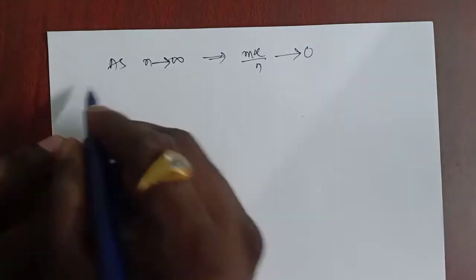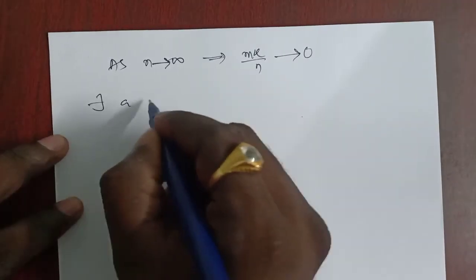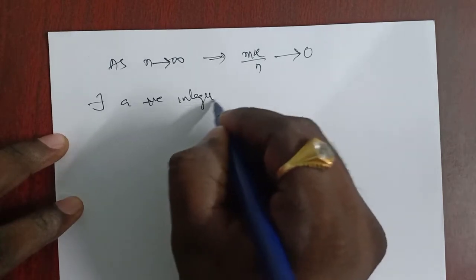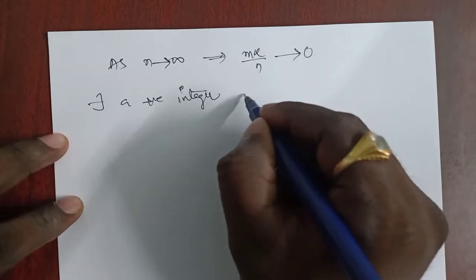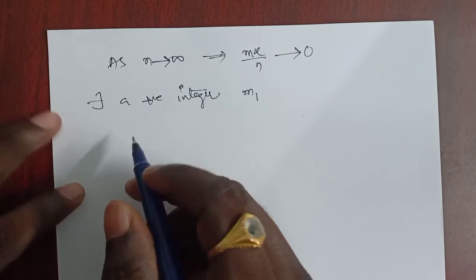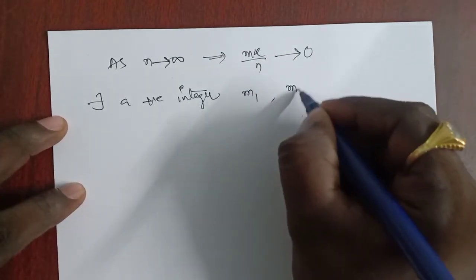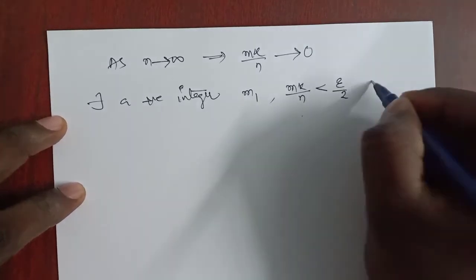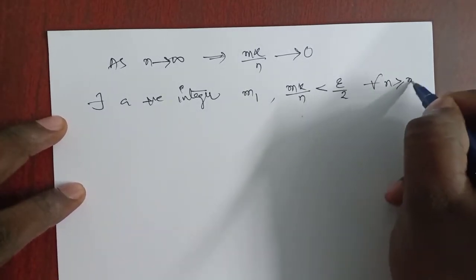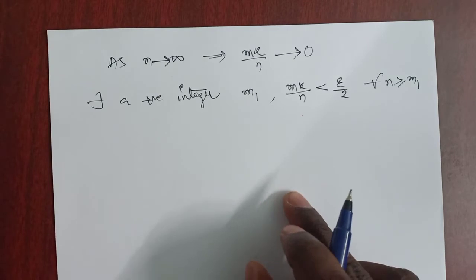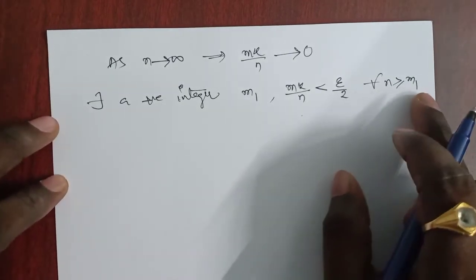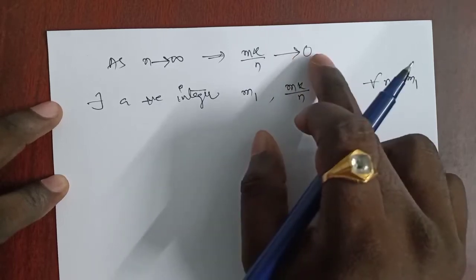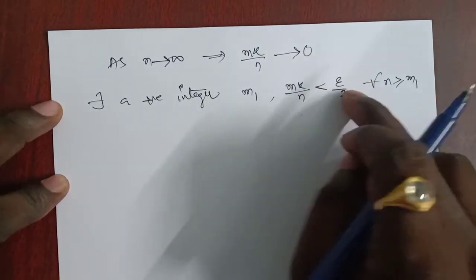So there exists a positive integer m1. I take mk by n less than epsilon by 2 for all n greater than or equal to m1. I consider for all n greater than or equal to m1. Why? Because mk by n is very close to 0, which is less than epsilon by 2.